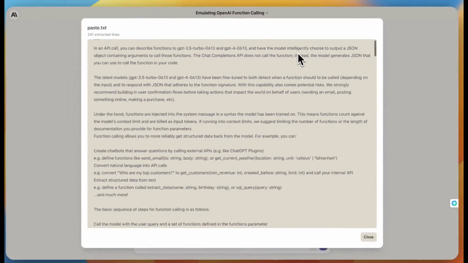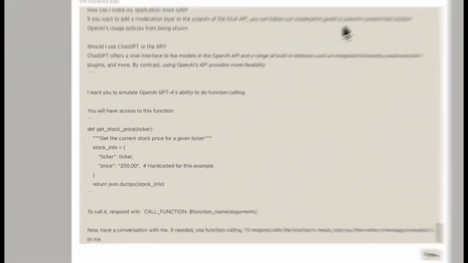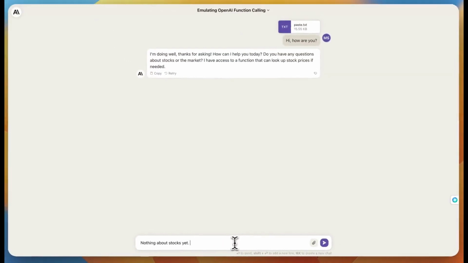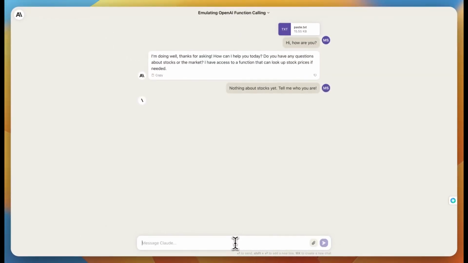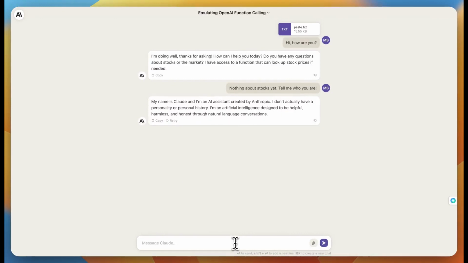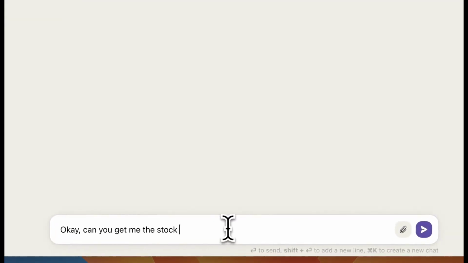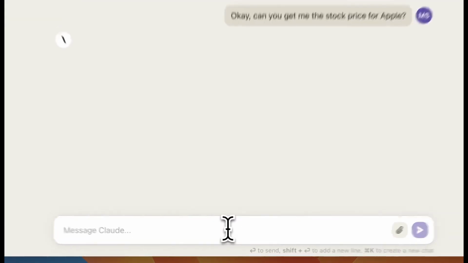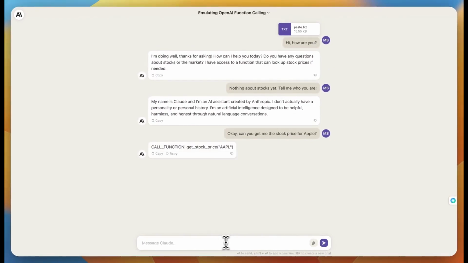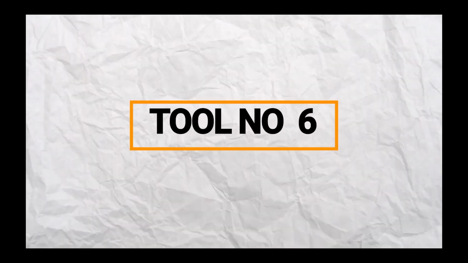By the way, this is an AI chatbot from Anthropic, Claude AI. Now this chatbot is actually really giving ChatGPT and Google Bard a huge headache, because this is awesome. I am going to show you a couple of different things. Just awesome. Alright, let's jump to tool number 6.